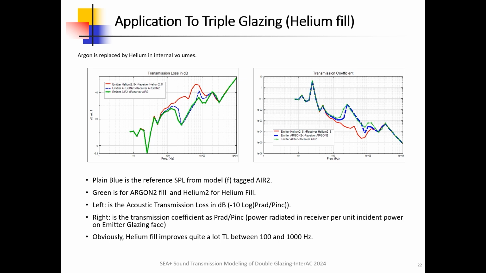Plain blue is the reference SPL from the model tagged Air 2. Green is for Argon 2 fill and Helium 2 for helium fill. Left is the acoustic transmission loss in dB, -10 log, Prad/Pin. Right is the transmission coefficient as P rad over P incident, power radiated in receiver per unit incident power on emitter glazing face. Obviously, helium fill improves quite a lot TL between 100 and 1000 Hz.